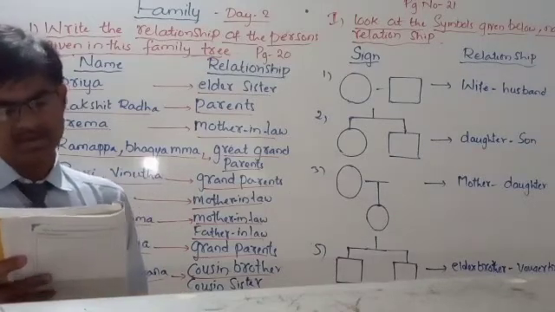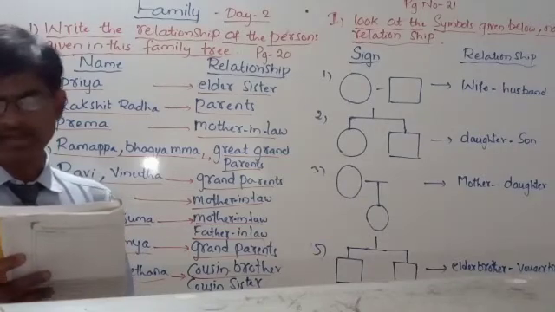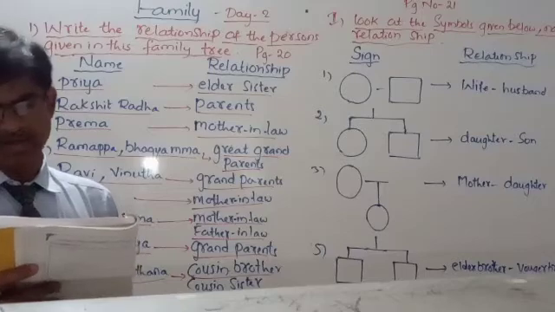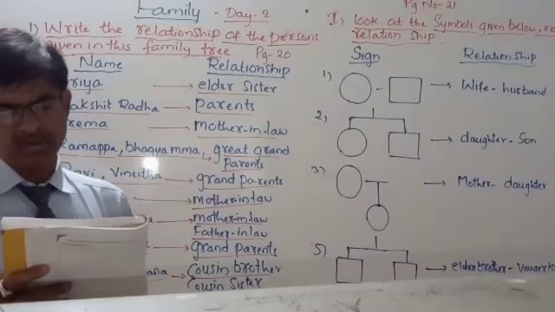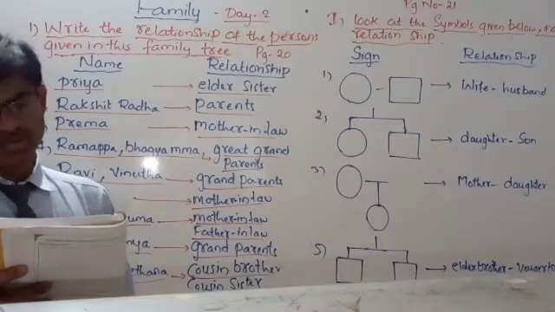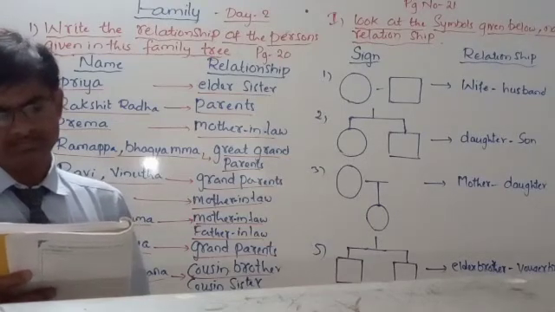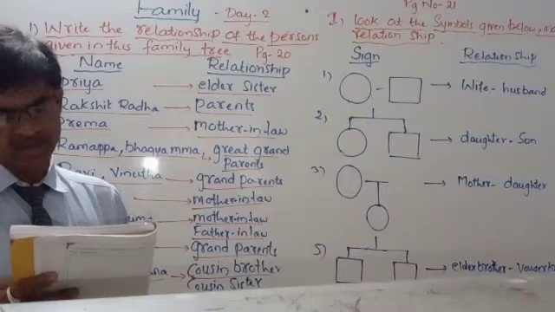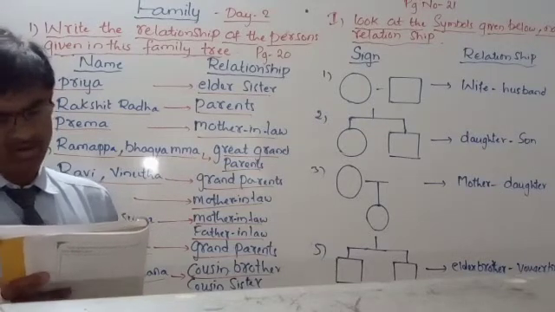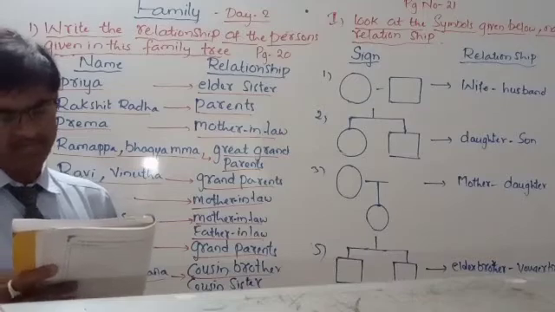Now look here. There are 2 generations in my family. If you put a yes mark, I'll tell you what will happen if you put a right mark. And we all are related. Next, the elders in the house are father and mother, and the size of the family is small. All the children of the family are unmarried.